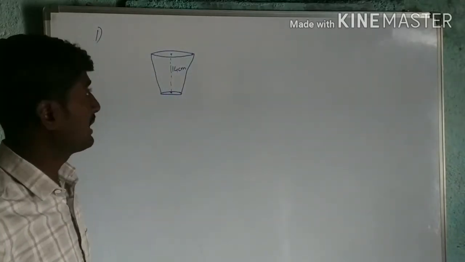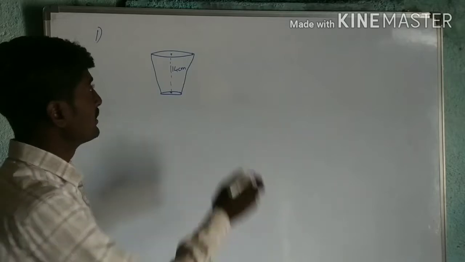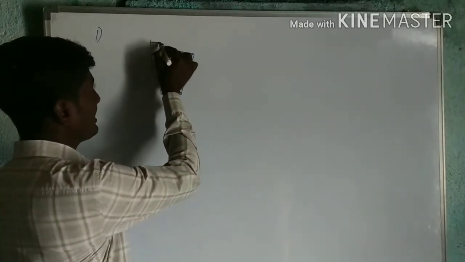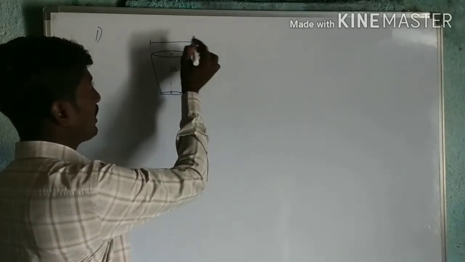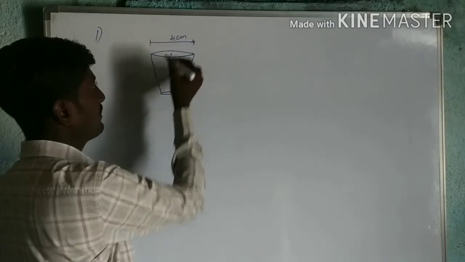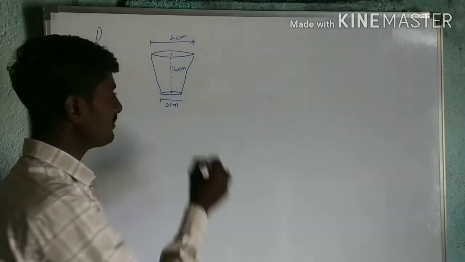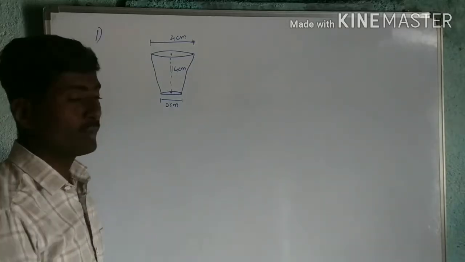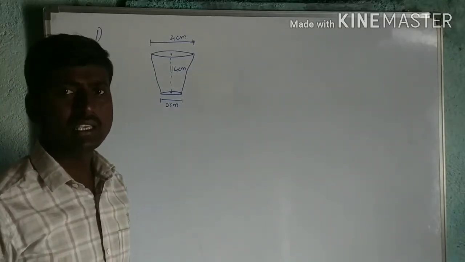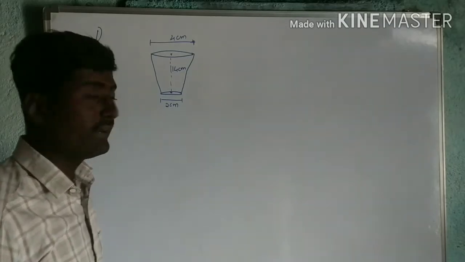According to the diagram, this circular top is more, this I will take as 4 centimeter and this has a 2 centimeter diameter. Then we have to find the capacity of the glass, which is nothing but the volume of the glass.